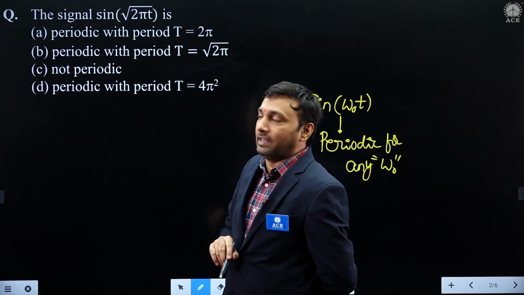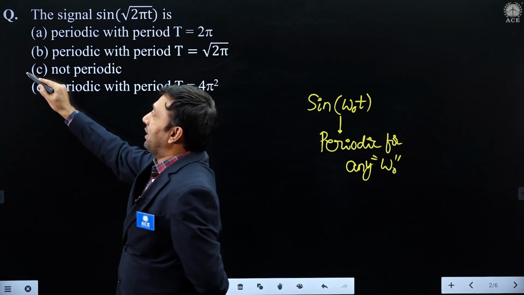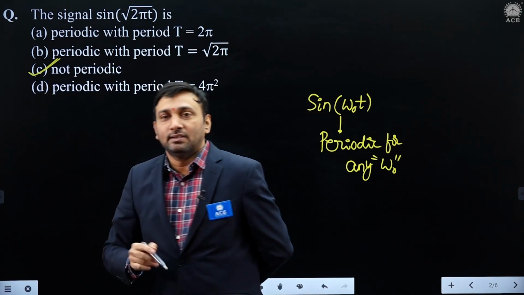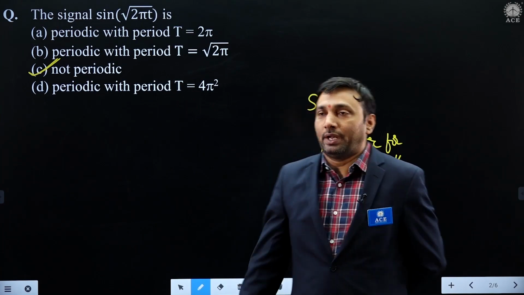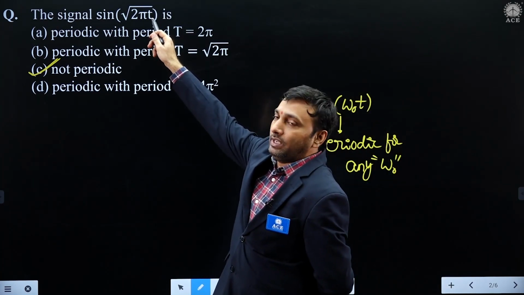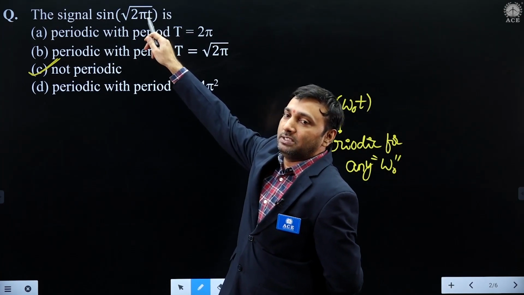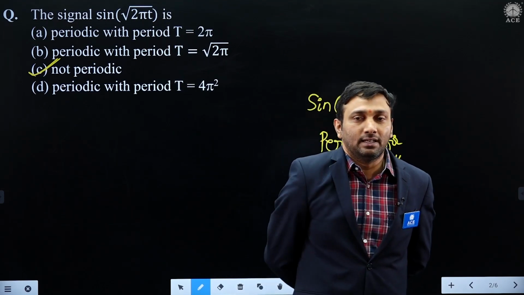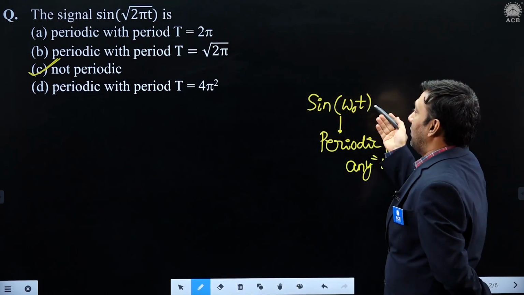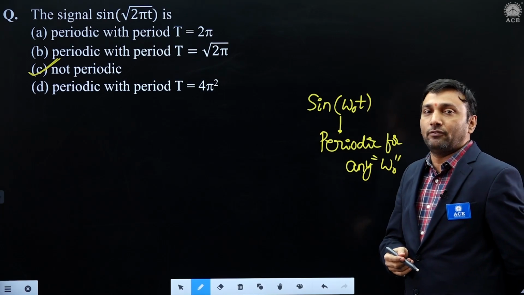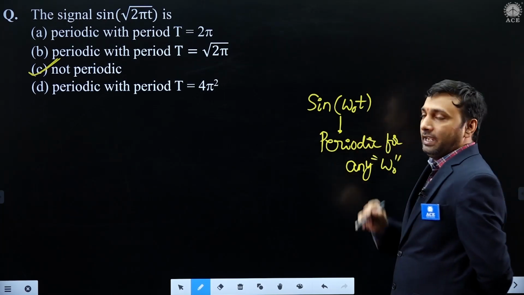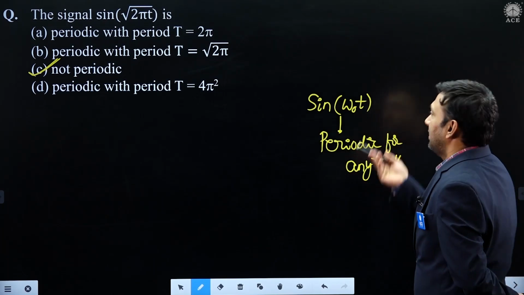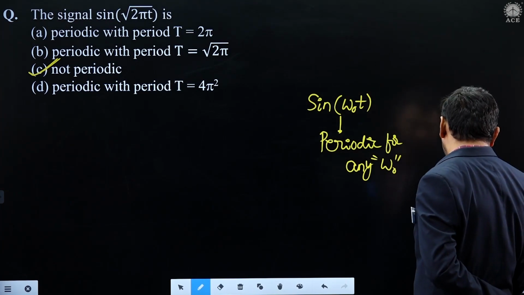Sine function is generally a real signal or not? So no need to solve, it is a direct model, non-periodic. If you try to substitute any negative value of t here, sine of root of a negative number means imaginary, and sine function is a real signal. Standard, everyone knows sine omega naught t becomes a periodic function individually in the continuous case. It is a straightforward question, not periodic.